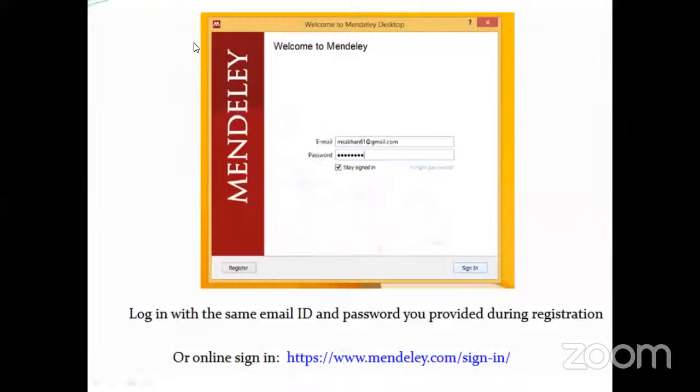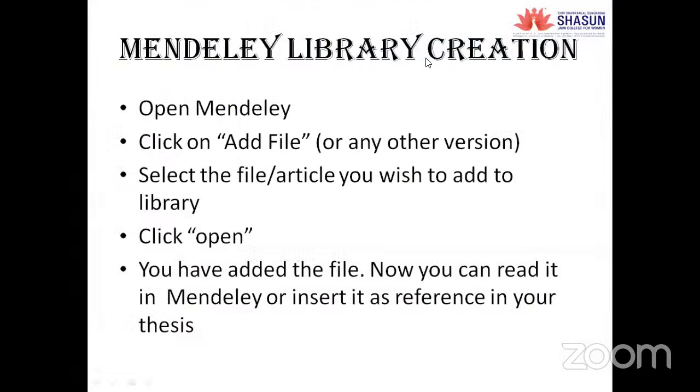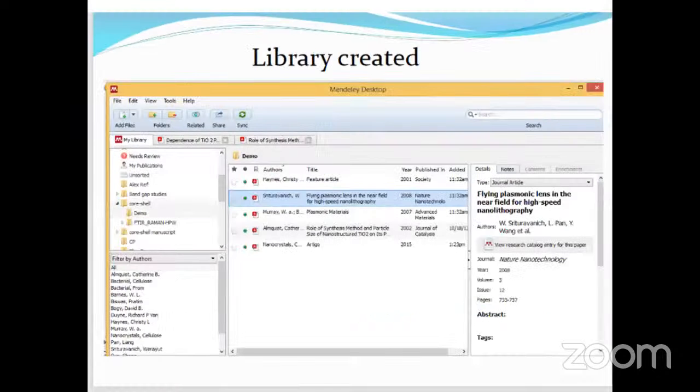So this way you are loading Mendeley, and this is the front screen of the Mendeley library. I have shown you directly, and I have told this also. You have to click the add new button and add it. Also, if you want to add any journal papers from your folder, you can do that too. Once you have completed all these things, all the journal papers will be listed in this place.